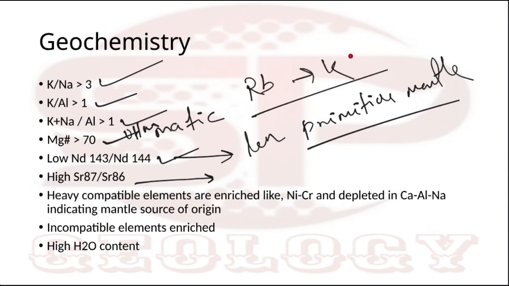So see this one, what happens in lamproite? Lamproite is ultra potassic, poor potassic. That means the potassium content is very high, and you know rubidium readily replaces potassium. Only potassium, I can say rubidium replaces potassium. Strontium replaces calcium. So as the potassium content is very high in lamproite, the strontium ratio will be higher in lamproite because rubidium will decay to strontium, na? So rubidium content will be higher and strontium content will be higher in lamproite.